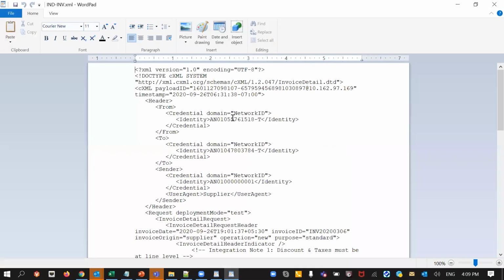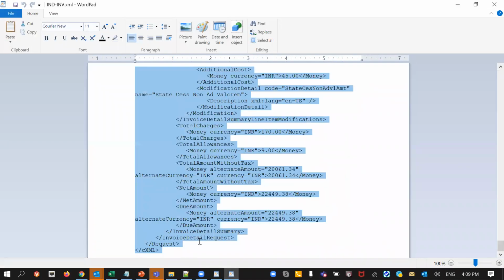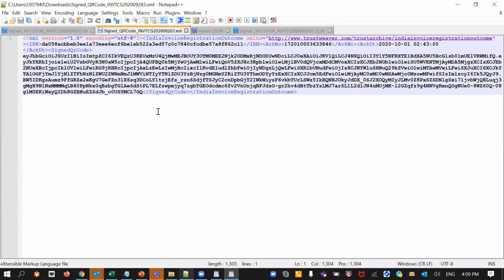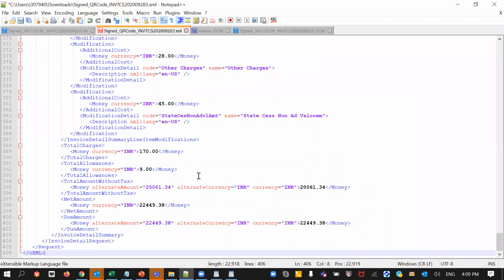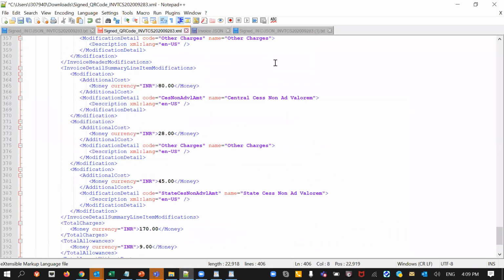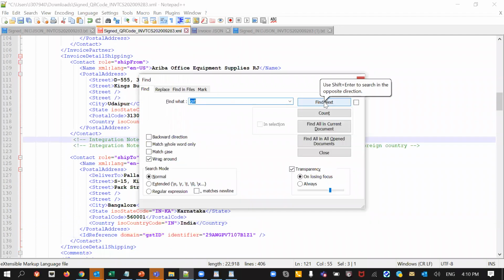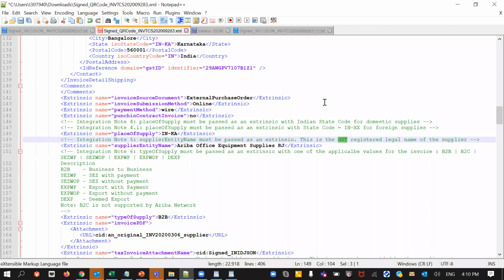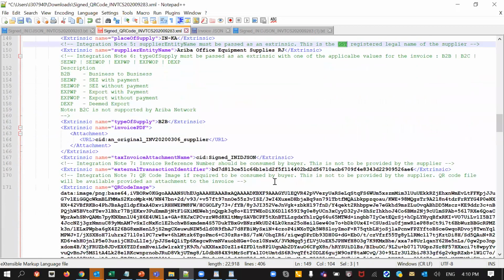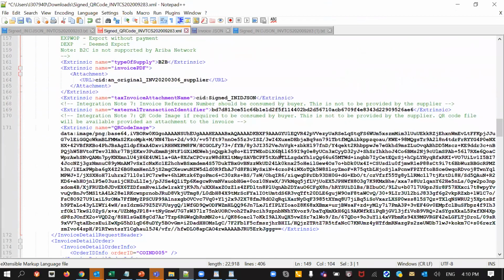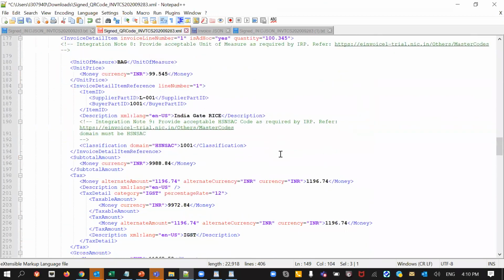What I wanted to tell is that if you look at this particular invoice document as a guide, you would be able to see that there are different types of taxes. For example, in this particular invoice, I must have added some tax.